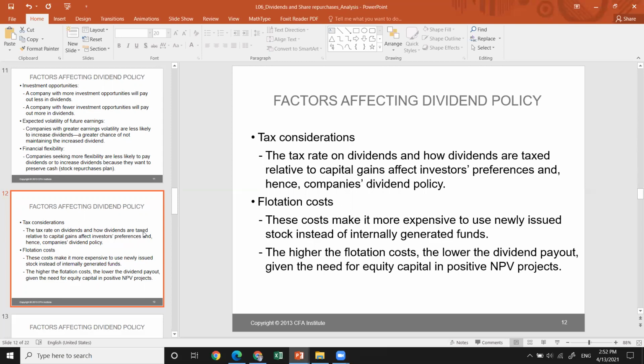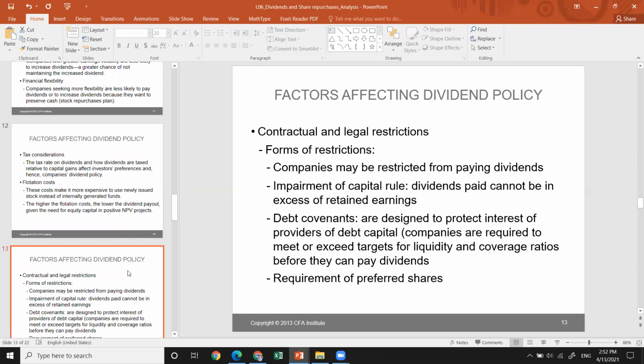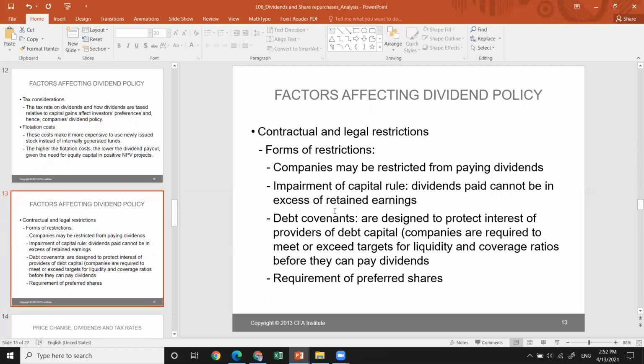So when the company issues stocks or any preferred shares or any securities, it is a cost incurred by the company. The higher this cost, the more expensive it makes newly issued stocks. So the higher the flotation cost, the lower will be the dividend payout, given the need for equity capital in positive NPV projects. And contractual and legal restrictions of the